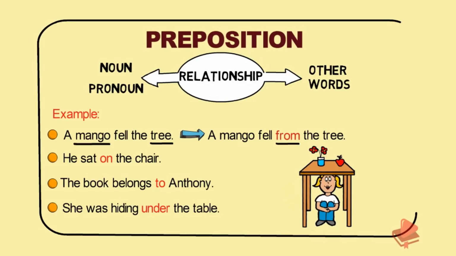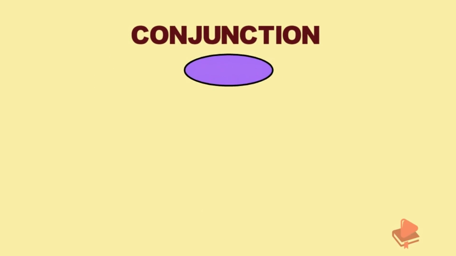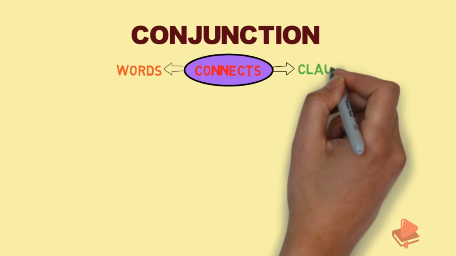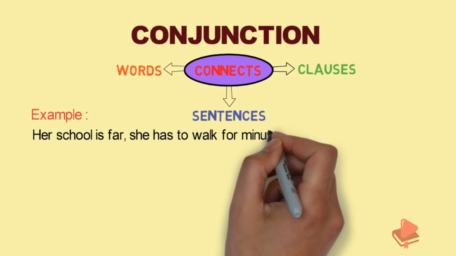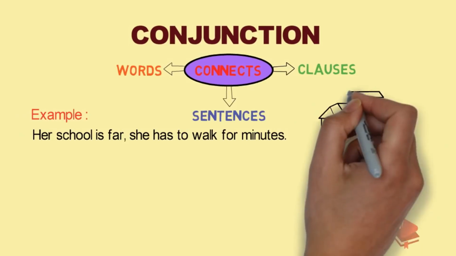Hence, a word used with a noun or pronoun to show its relationship with something else or another word is called a preposition. The next part of speech is conjunction. A conjunction is used to join or connect words, clauses or sentences. For example, her school is far, she has to walk for minutes.